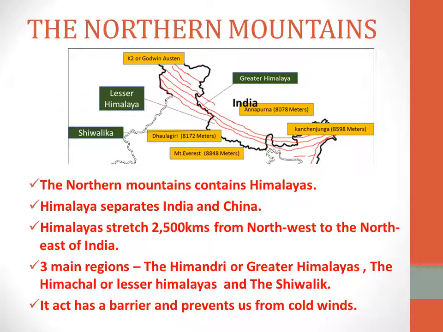So, our northern mountains contain the Himalayas, and this Himalaya has three regions: the Himadri, the Himachal, and the Shivalik. So what is the use of the Himalayas? It prevents us from cold winds.